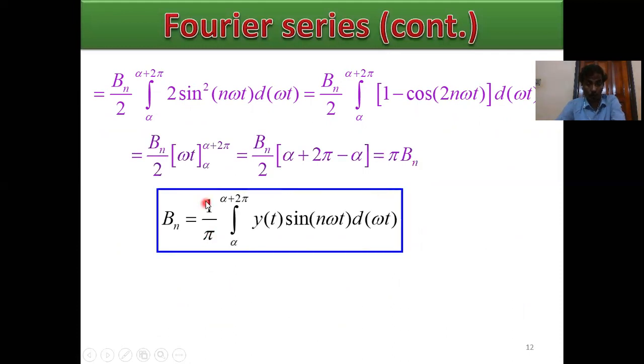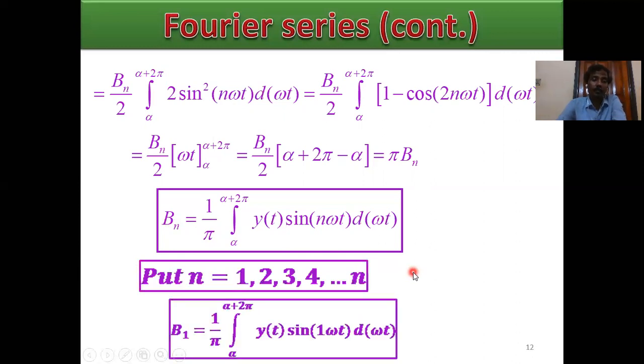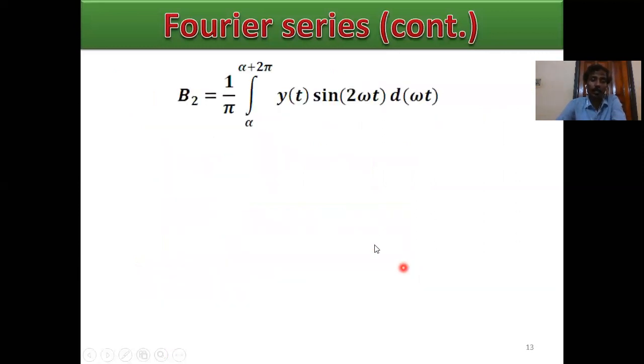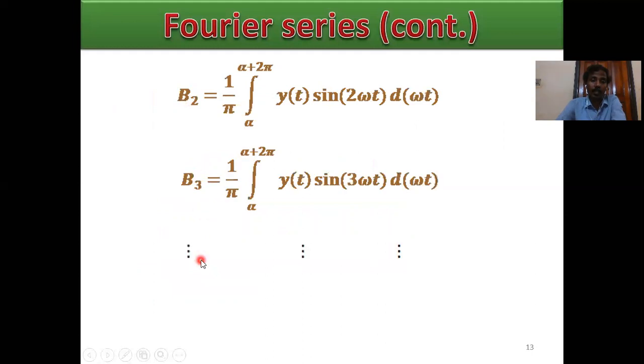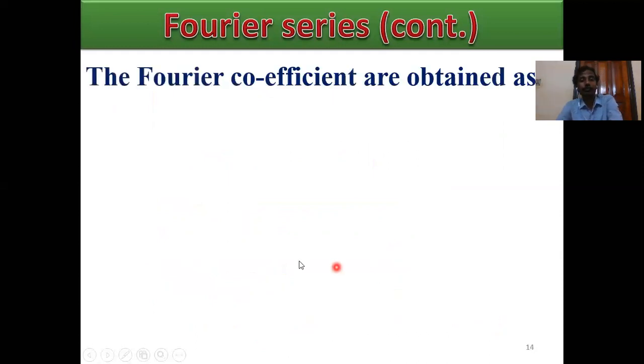So bn equals 1 by pi, the integral from alpha to alpha plus 2 pi of y of t sine n omega t d omega t. This is the b1 coefficient. So put n equals 1, 2, 3, 4, up to n, and we get b1, b2, b3, b4, up to bn. This is b2, this is b3, this is the bn coefficient. bn equals 1 by pi, the integral from alpha to alpha plus 2 pi of y of t sine n omega t d omega t.